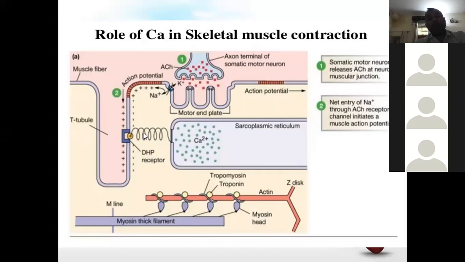So this is the only difference in the excitation contraction coupling. After that, most of the things are the same. The calcium will bind to the troponin, then cause muscle contraction, and after unbinding, it returns back to the calcium storage.